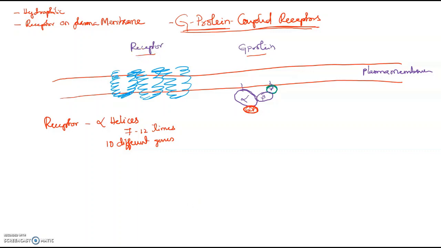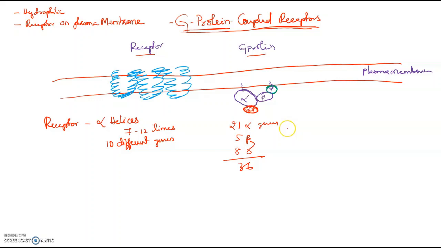Okay, coming to G protein, it has 36 genes. It is basically made up of these three subunits, gamma, beta and alpha. All right, so there are like 21 alpha genes and 5 beta genes and 8 gamma genes. Okay, so like total 36.